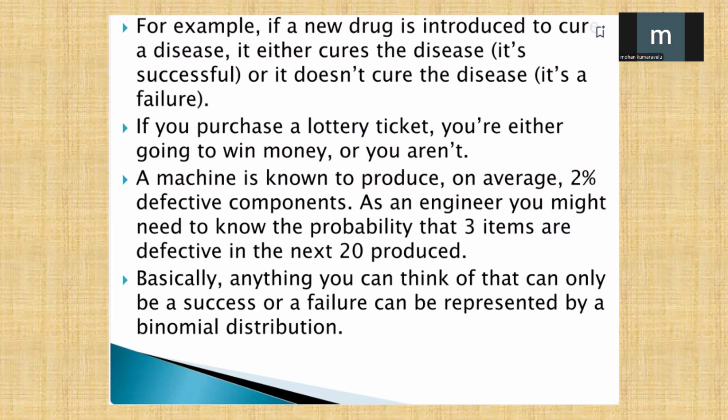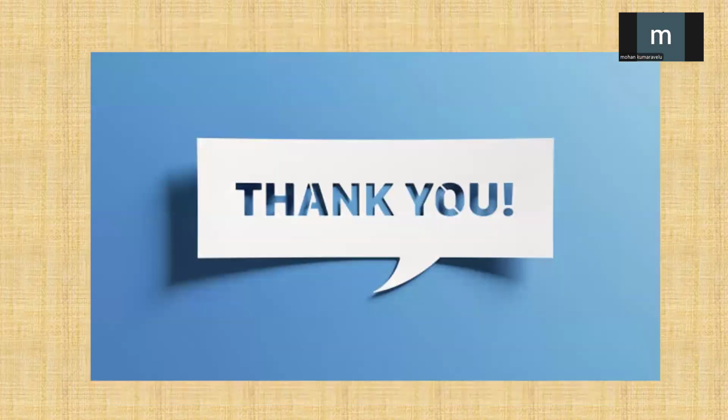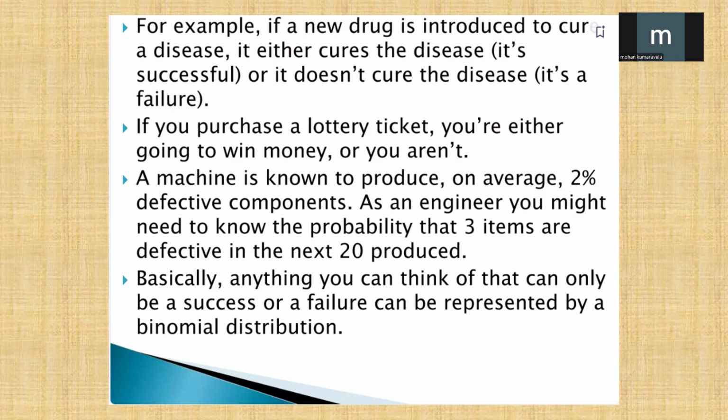As an engineer, you might need to know the probability that 3 items are defective in the next 20 items produced. Basically, anything you can think of that can only be success or failure can be represented by a binomial distribution.